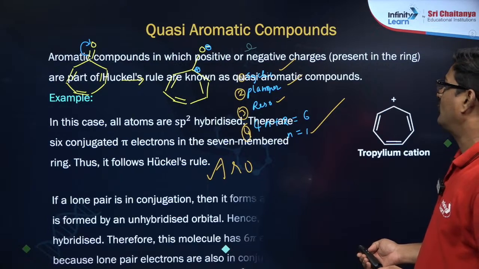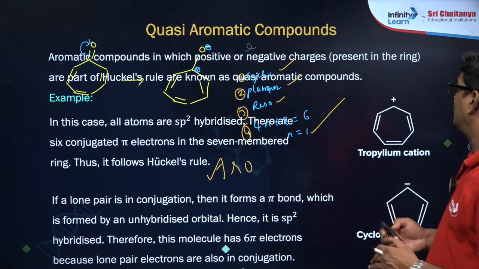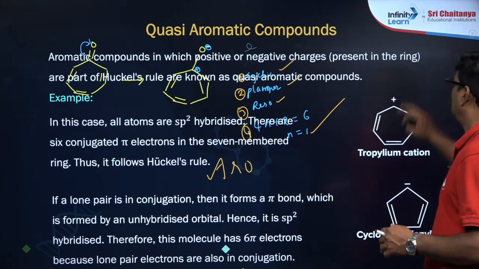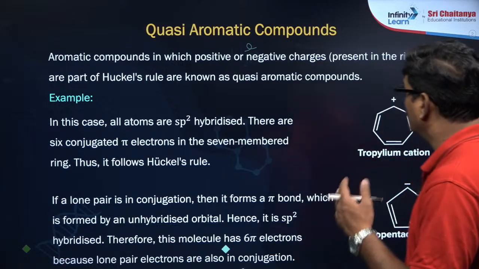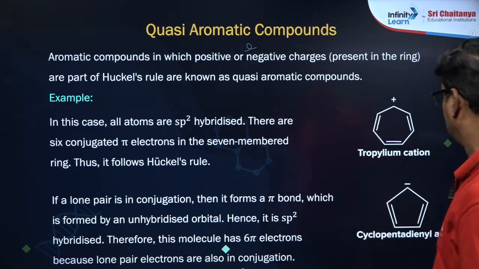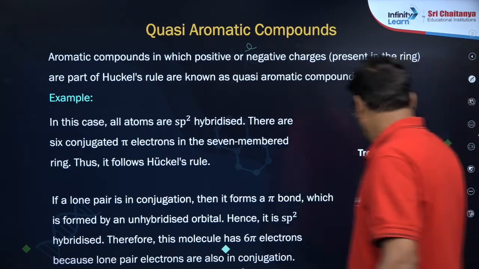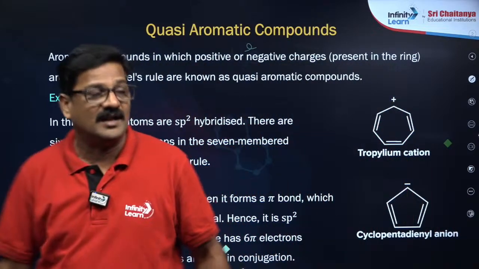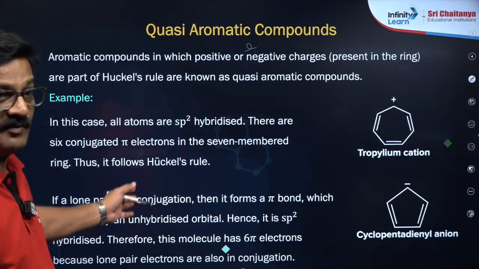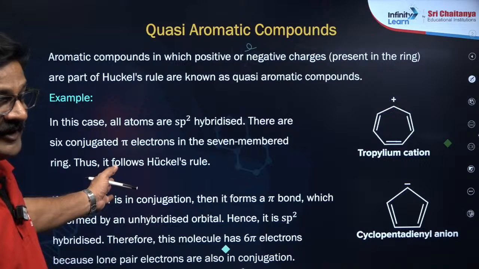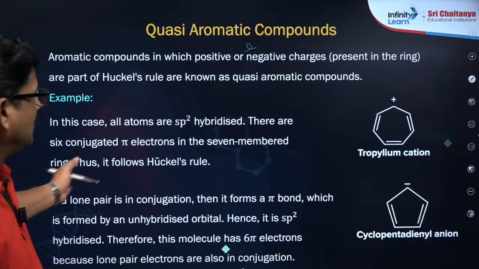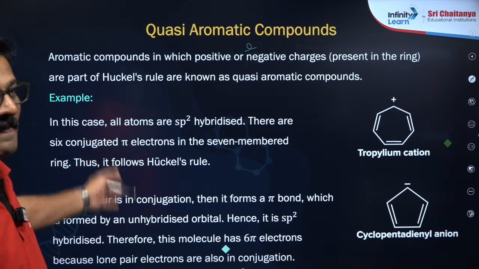So an aromatic compound which has a positive or negative charge present in the ring, and is part of Huckel's rule, is known as quasi-aromatic, like tropylium ion and cyclopentadienyl anion. These are the best examples for this, right. Are you getting or not? Any doubt? Any doubt? Clear?